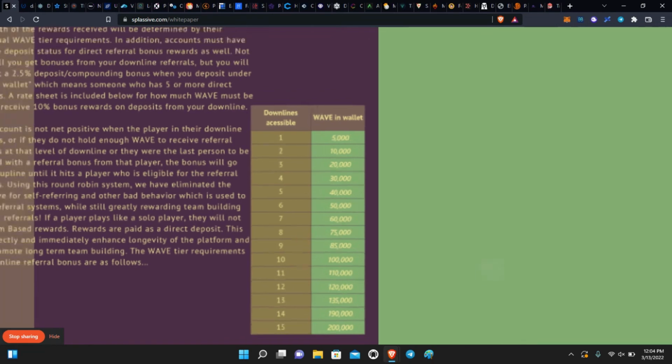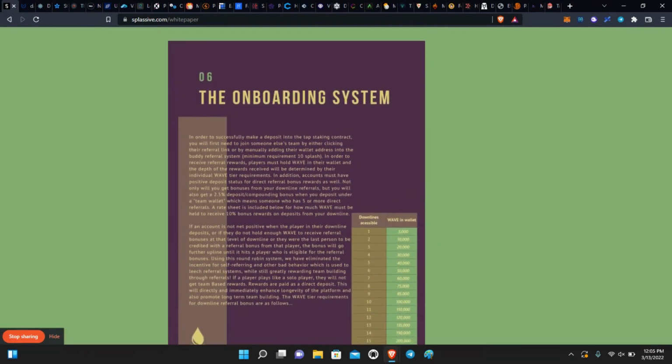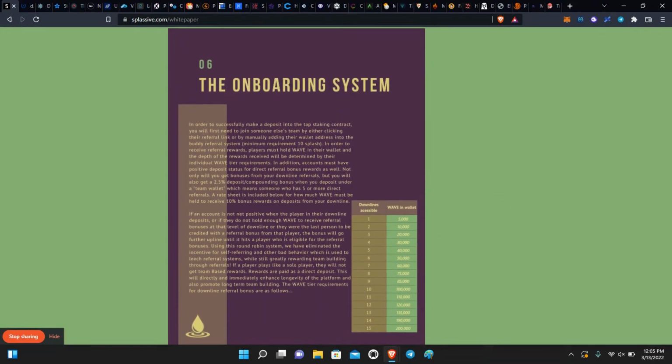So if you choose to invest in Splash and you do want to create your own team, like I'm doing, then definitely go ahead and start stacking your tokens. They already have an NFT game coming, as well as a game. So they're moving fast, I guess is a good way to put it. And they're going to have a DAO. So they're saying to stack up on these wave tokens so you'll have them already reserved.